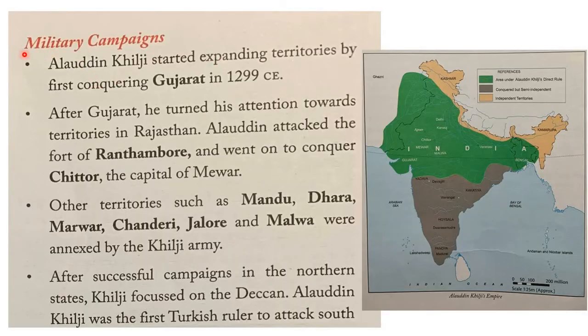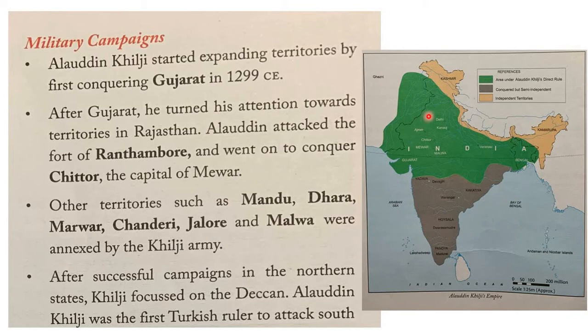So his military campaigns, that means how he extended his empire. If you look at things here, Alauddin Khilji started expanding his territories, first conquering Gujarat. So you can see Gujarat here. His first conquest was Gujarat. He went and occupied Gujarat, and after Gujarat, he turned his attention towards territories in Rajasthan. Alauddin attacked the fort of Ranthambore and went on to conquer Chittor, the capital of Mewar. So after Gujarat, his focus shifted to the Rajasthan area.